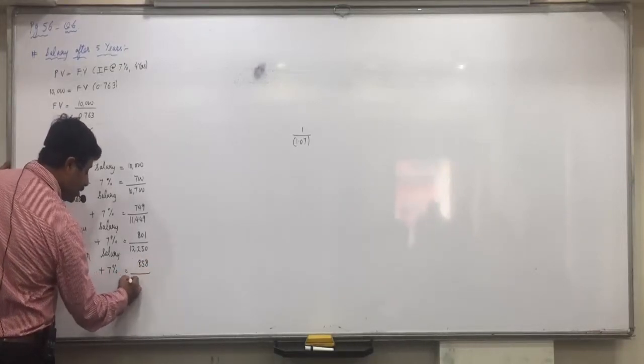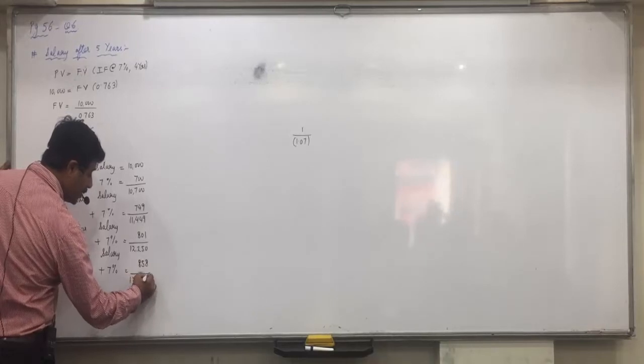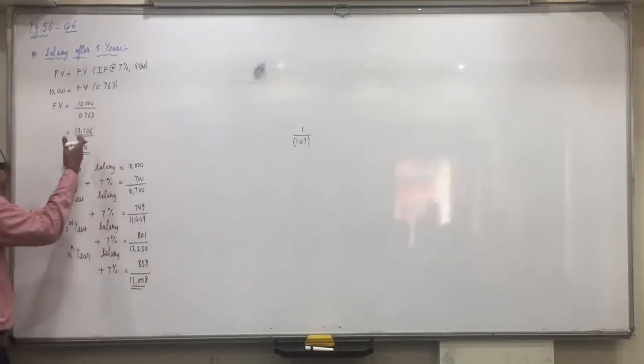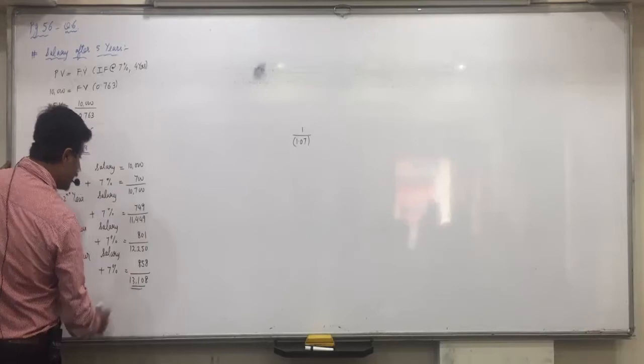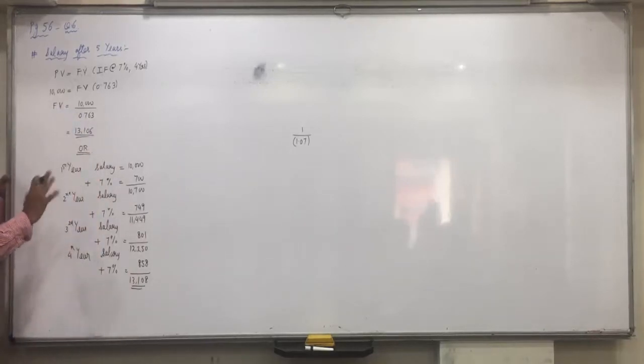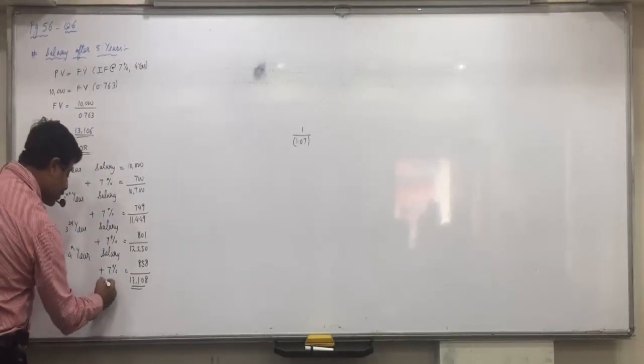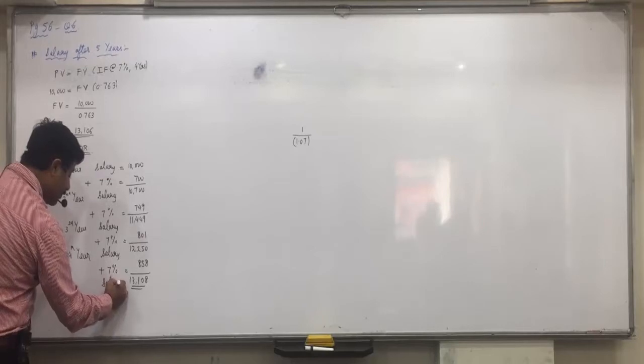858. So 13,008. Here we got 13,108. Here we got 13,106. That is because of rounding off. This would be your salary in which year?